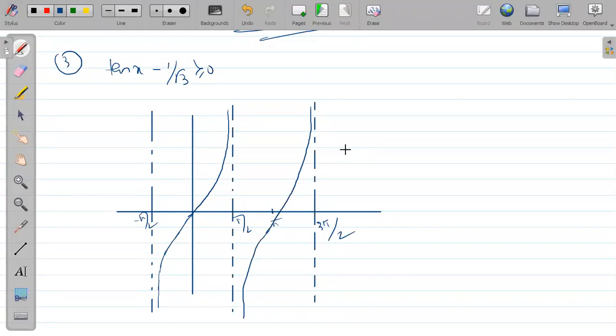Okay, fine. So now what is the graph? What is the period of tan x? So here it is what we have to solve. tan x की वैल्यू जो है वो 1/√3 से बड़ी होनी चाहिए. तो मैं बोल रहा हूँ यहाँ पे कि पीरियड क्या है बेटा tan x का? Period of tan x is pi only.